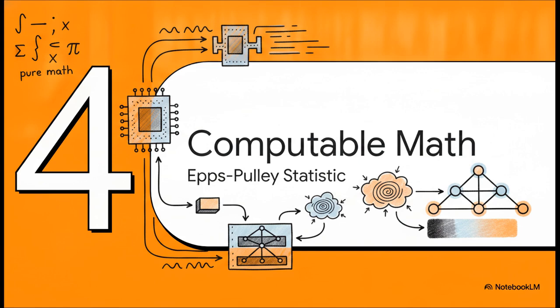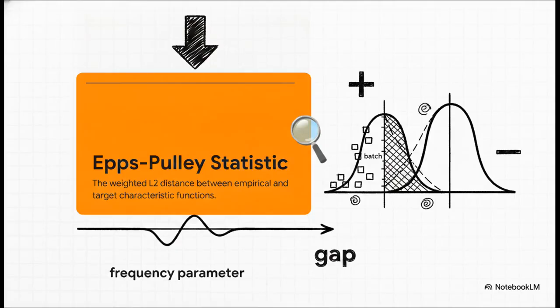Section 4, Making the Math Computable, from Theory to the EPS-Pauli statistic. Now, theory is great, but we need code, right? We need a way for the neural network to actually backpropagate through this. The fix here is the EPS-Pauli statistic.